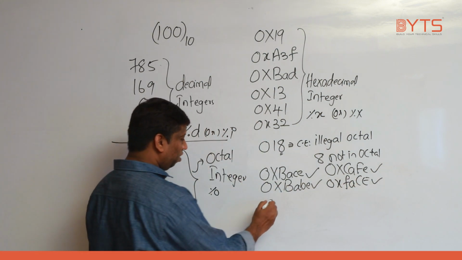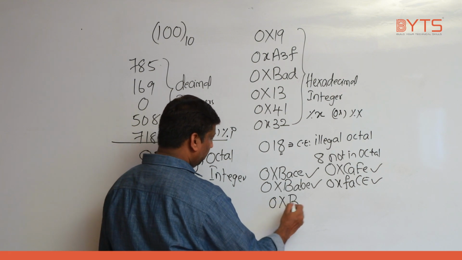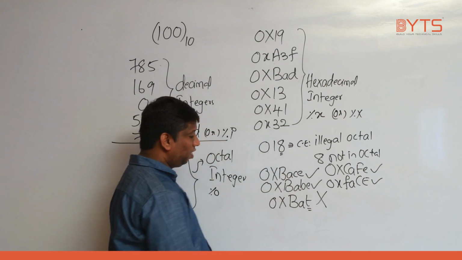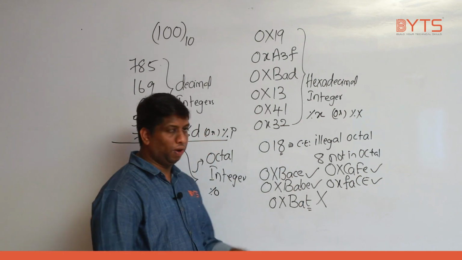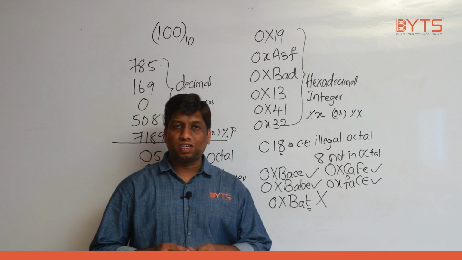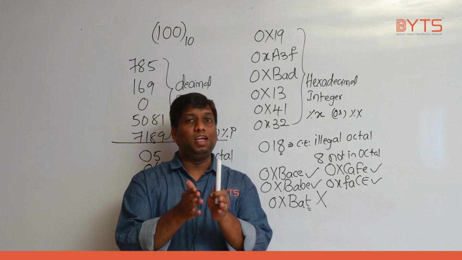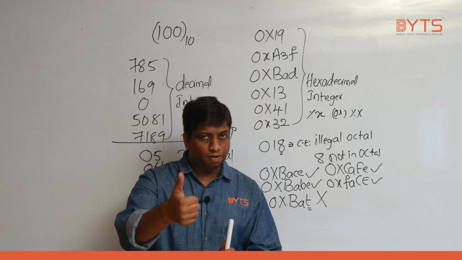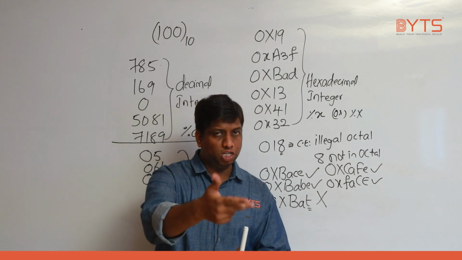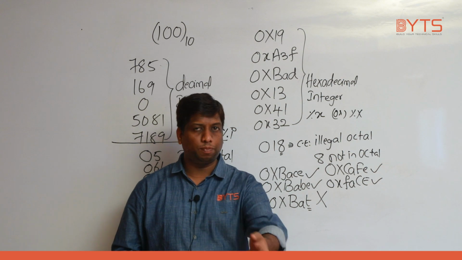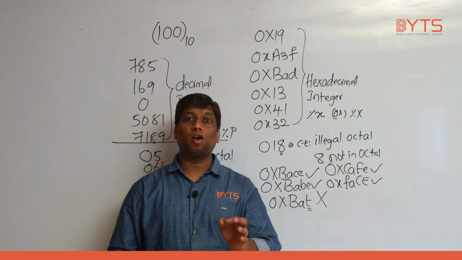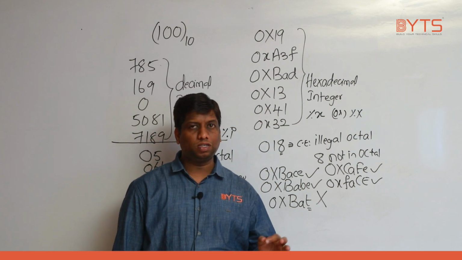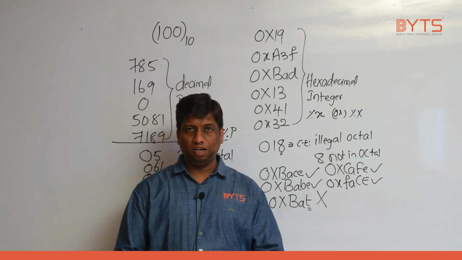For example, if you write 0x bat, this is not valid. Why? T is not there in the hexadecimal number. Let me repeat again. What we are discussing is how do I represent an integer. Integer can be represented in how many forms? 3 forms. Decimal form, octal form, hexadecimal form. Decimal form, direct representation. Octal form, start with 0. Hexadecimal form, start with 0 capital X or small x. I hope this is very clear.